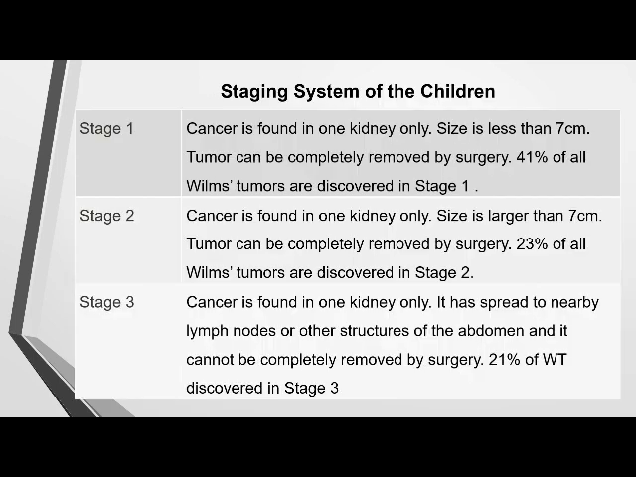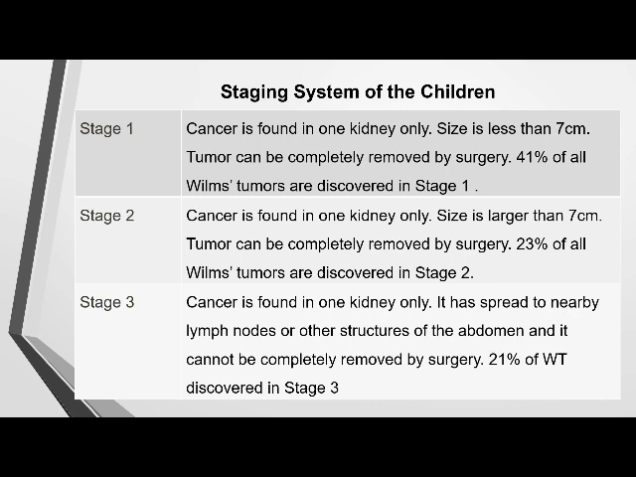Then the staging system of the tumor. First stage: the cancer is found only in one kidney. The size of the tumor will be less than 7 centimeters, and the tumor can be completely removed by surgery. Then 40% of all Wilms tumors will be discovered in stage 1 itself.